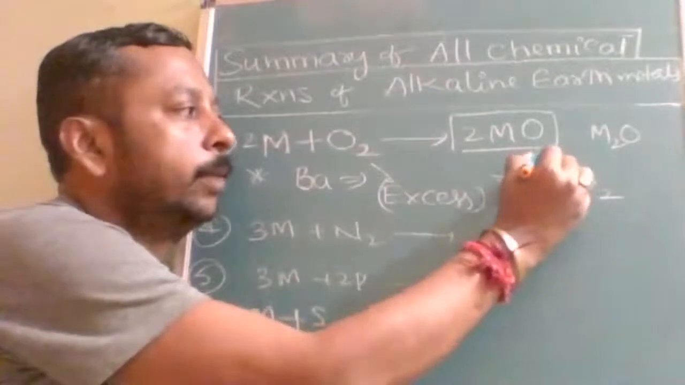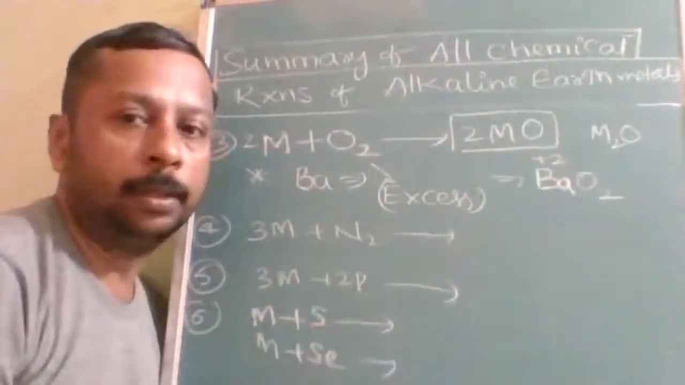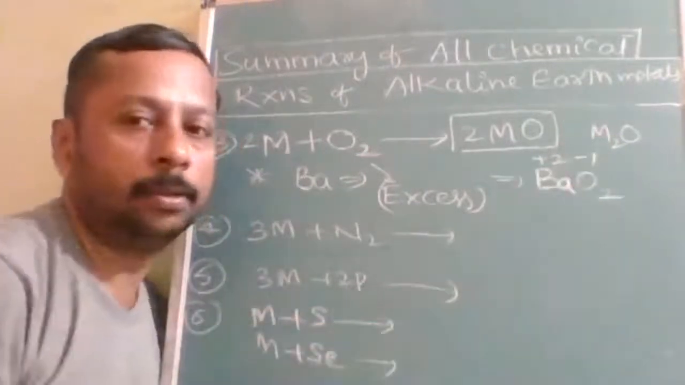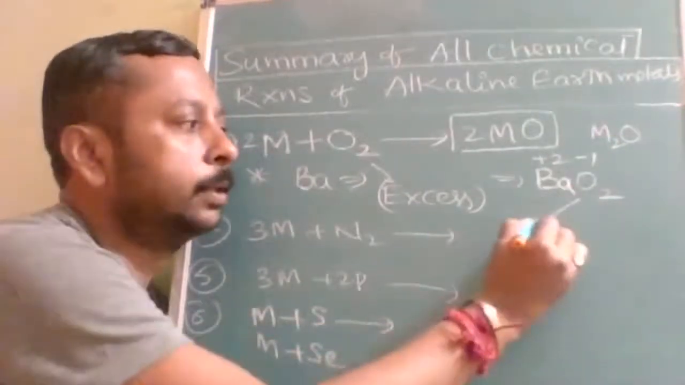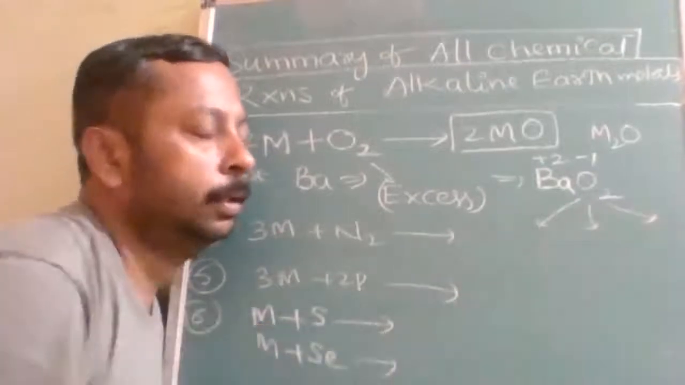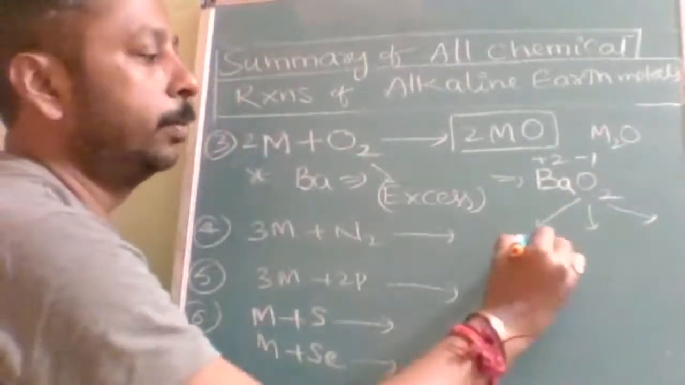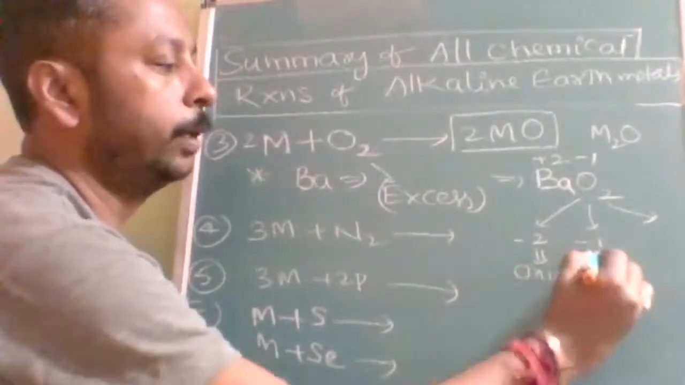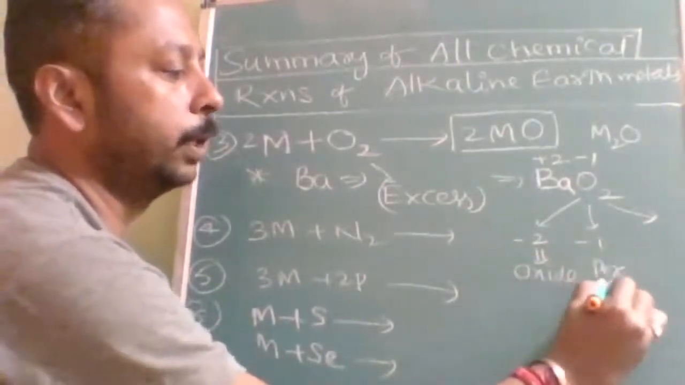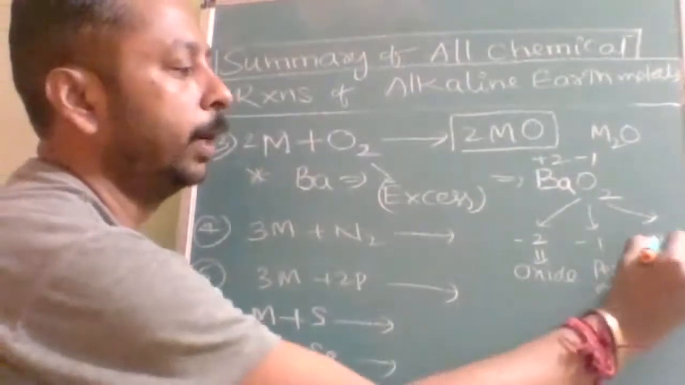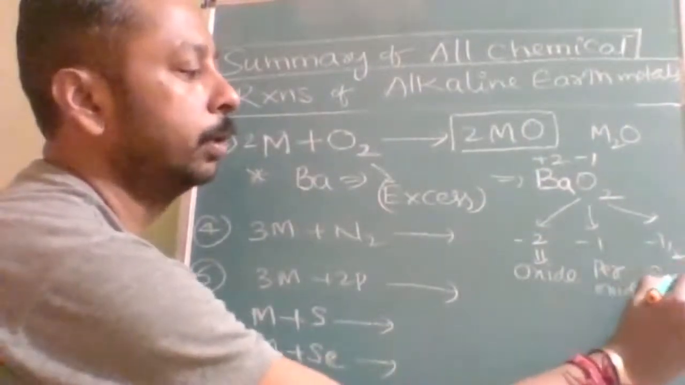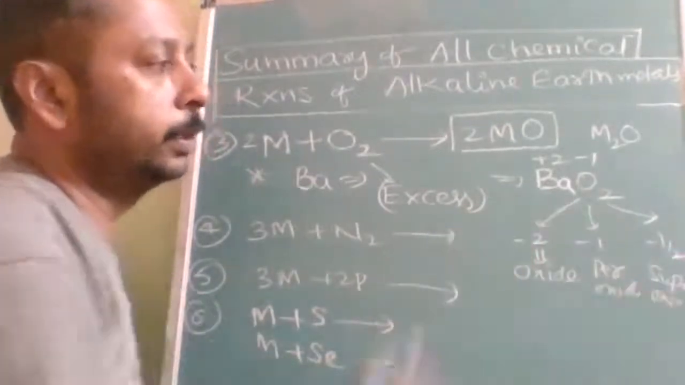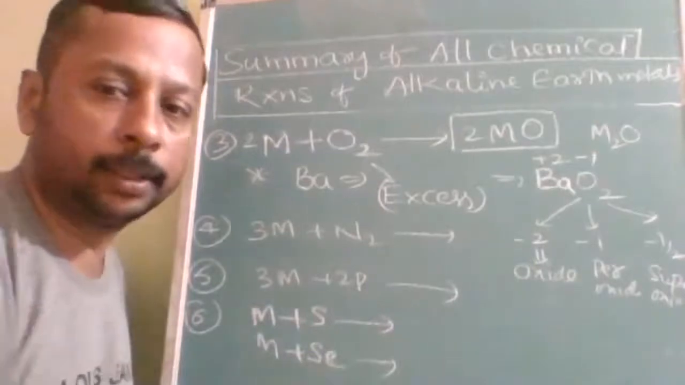So here barium oxidation state is +2. Therefore oxygen oxidation state will be how much? -1. Okay. Oxygen oxidation state can be of 3 types. If the oxidation number is -2, then it is a normal oxide. If it is -1, then it is a peroxide. And if it is -1/2, then it is called a superoxide. Now you can tell me which oxide it is. -1 it is, therefore it is a peroxide.